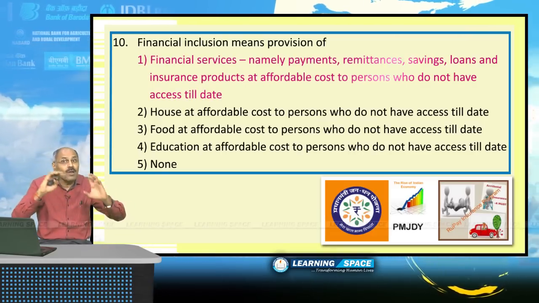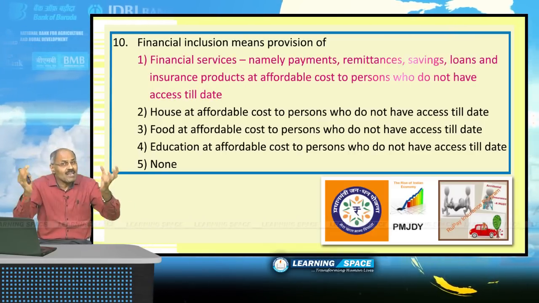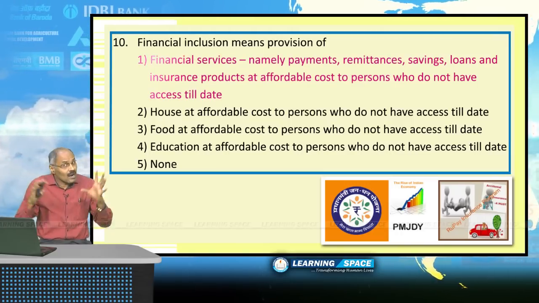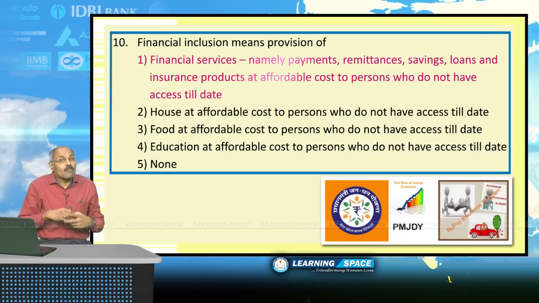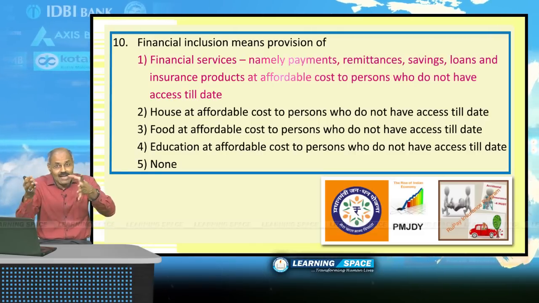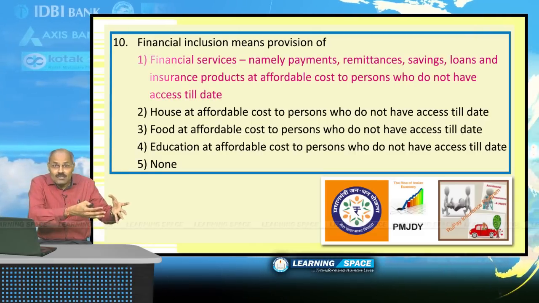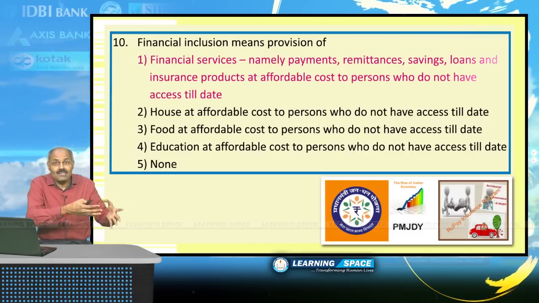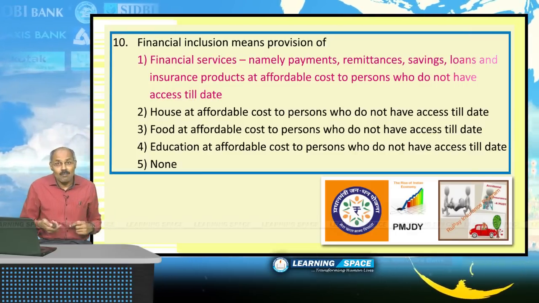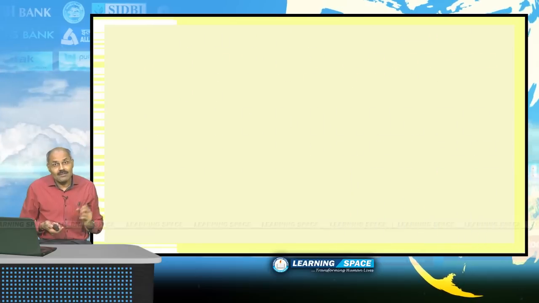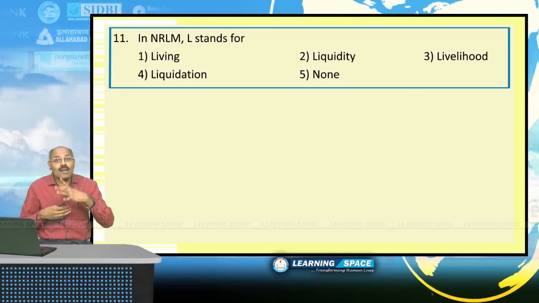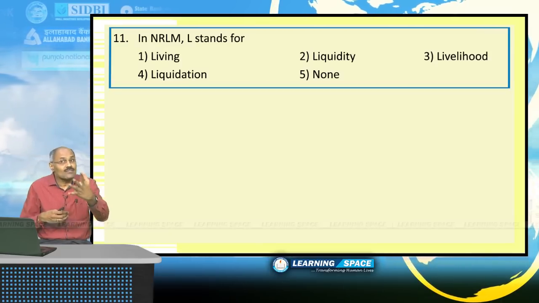But if you look into the exact meaning of financial inclusion, probably the exact meaning is not only opening the bank accounts but also making available loans as well as insurance products to the common man. That is financial inclusion. So the answer here is point number 1, right? In NRLM, National Rural Livelihood Mission, L stands for livelihood.